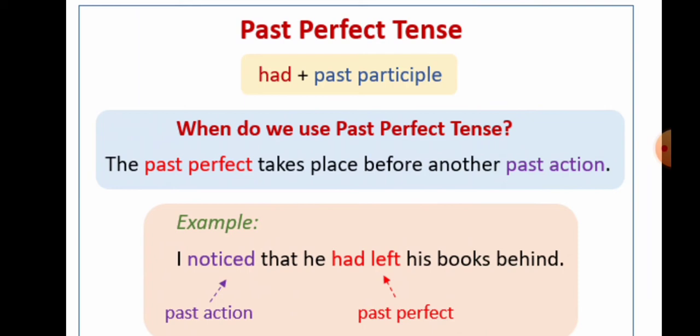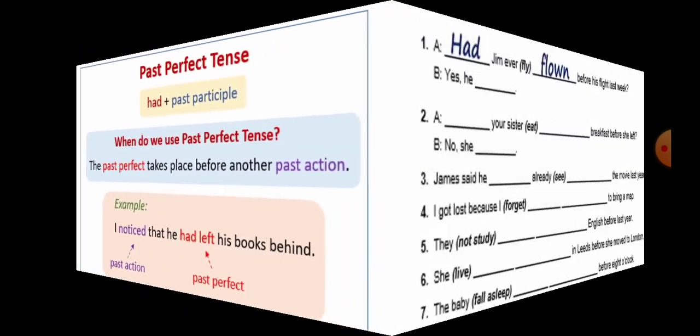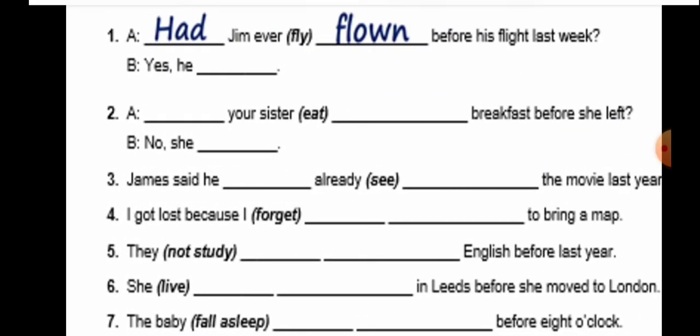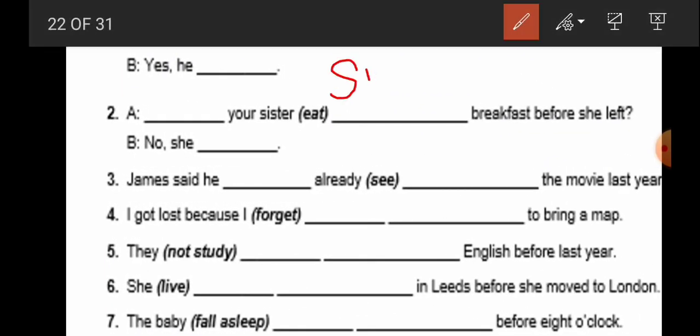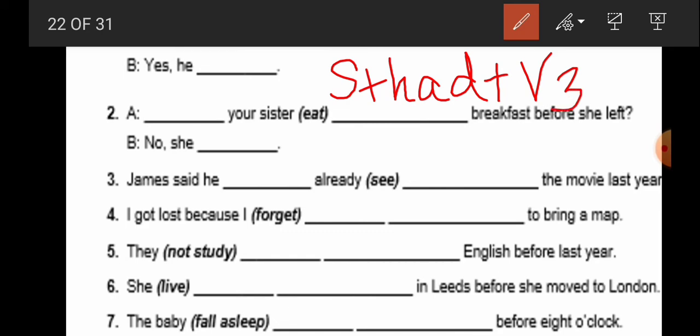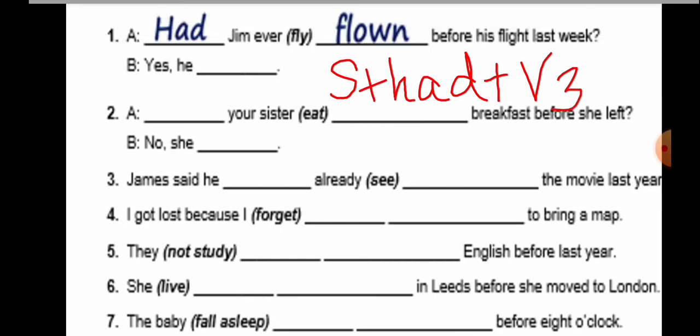So noticed is the past action. And before he noticed, another action had also taken place. That is, he had left his book behind. Okay, so the structure of past perfect tense is subject plus had plus verb 3. Subject plus had plus verb 3.